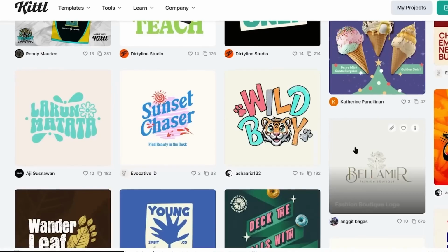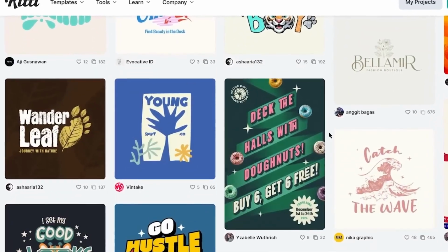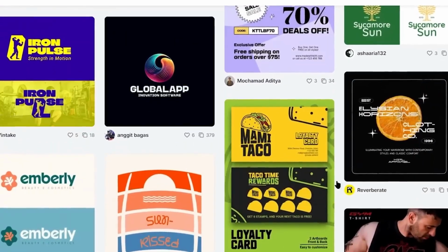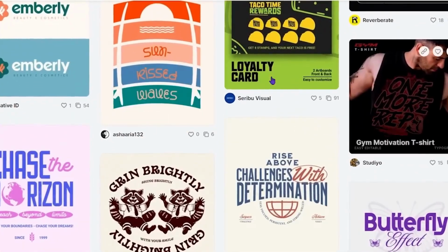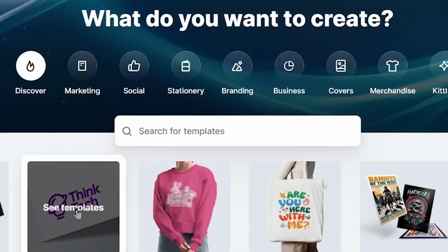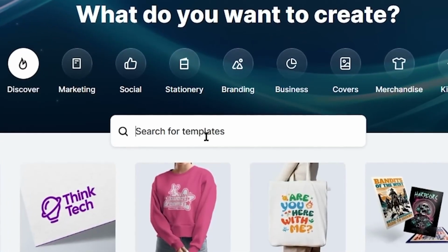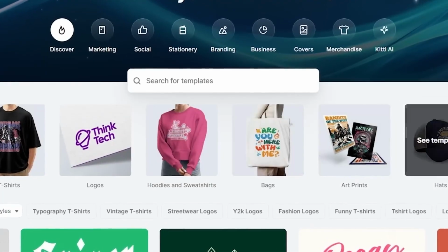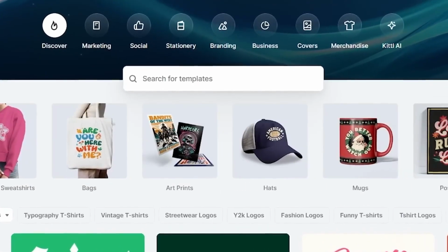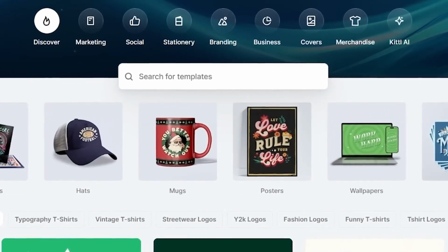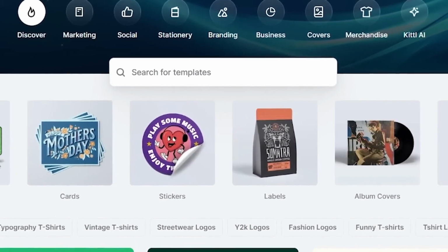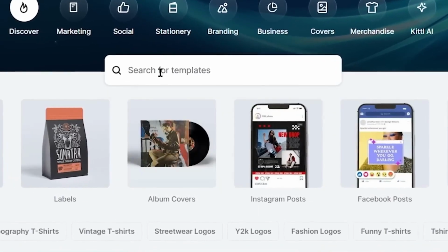It's that easy. So what would normally take you hours to do on your own, Kittle has already set up templates for you to quickly edit and post. So all you have to do is to either search for the type of ad you want to create. For example, you can search for the coffee in this search box if you want to create coffee ads. You can search for t-shirts, shoes, watch, mugs, tumblers, water bottles, summer discount sales, Black Friday discount sale templates, Christmas discount sale templates, or any other product or service related templates by just searching in this box.